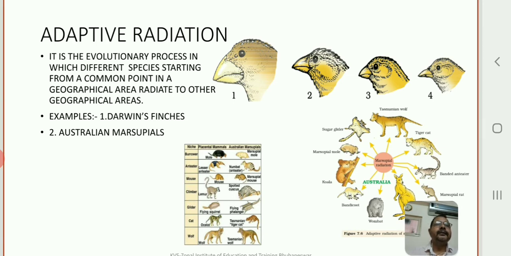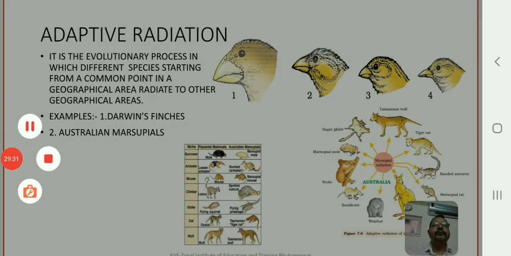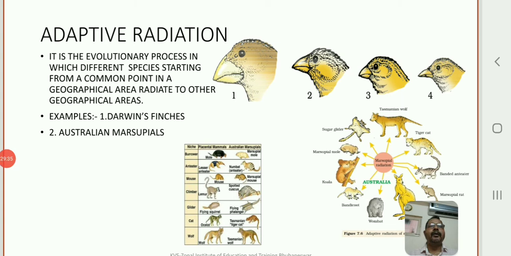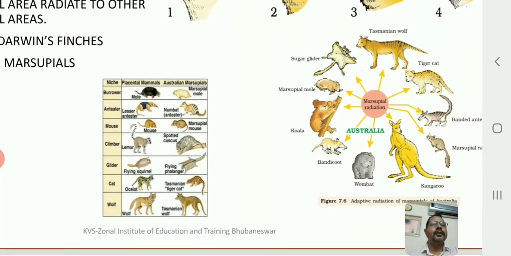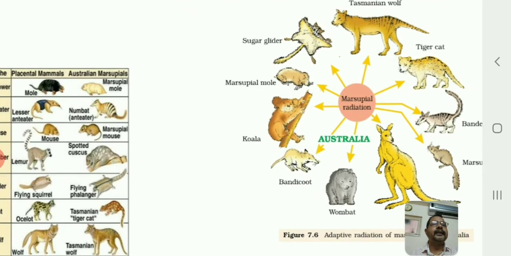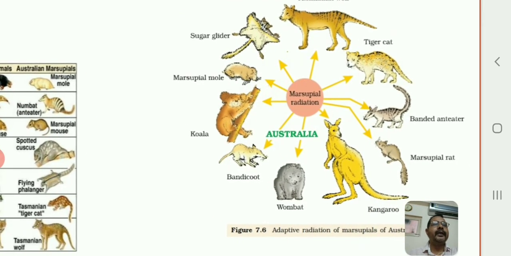Okay, and the examples we have here are Darwin's finches, and also Australian marsupials. So we also have one more example of Australian marsupials. This figure, 7.6, is there in your textbook. Have a look at these.